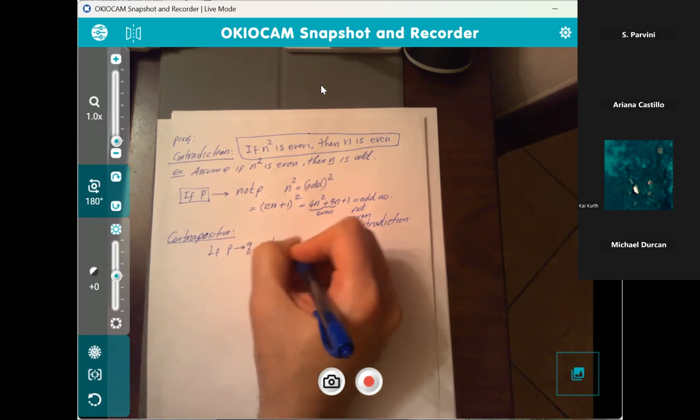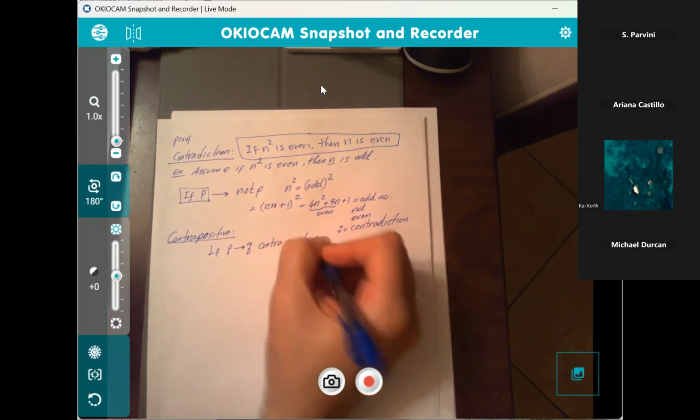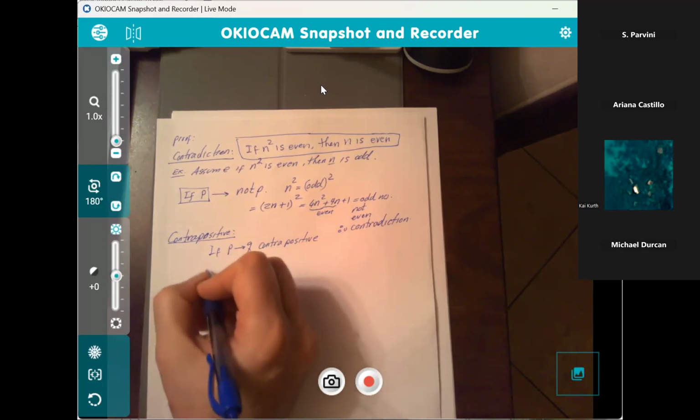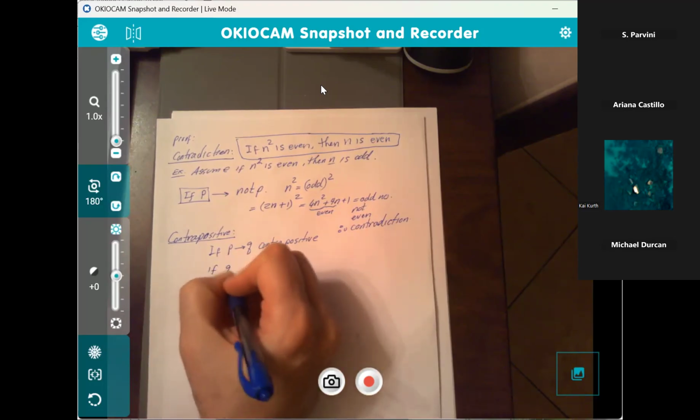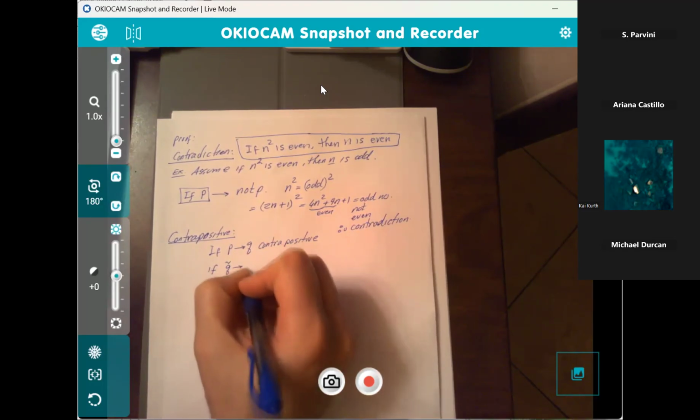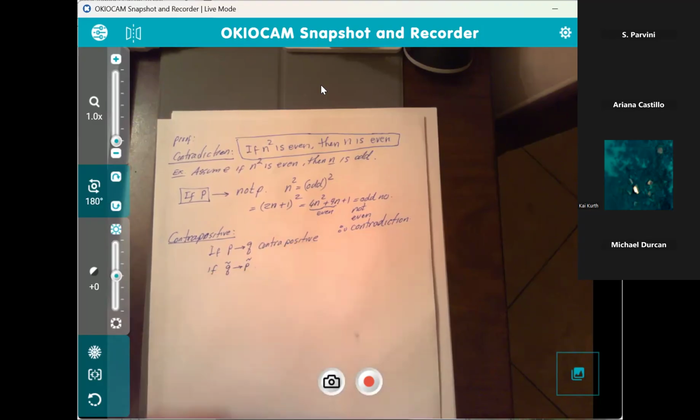The contrapositive of this statement is: if not Q, then that should result in not P.